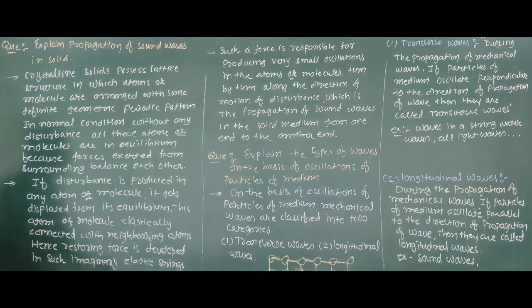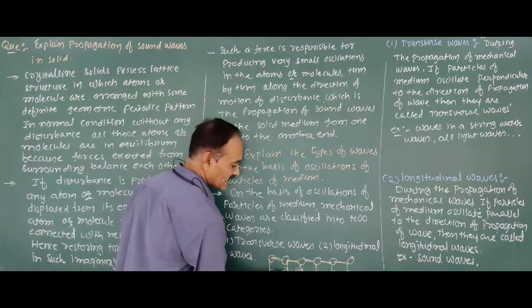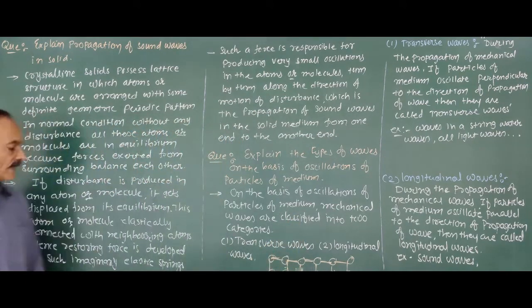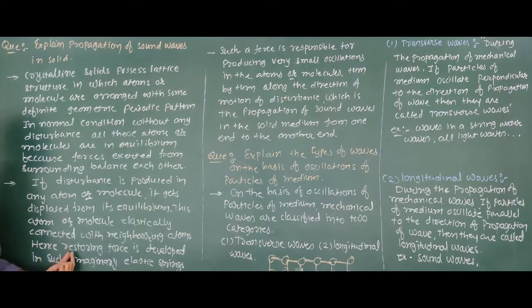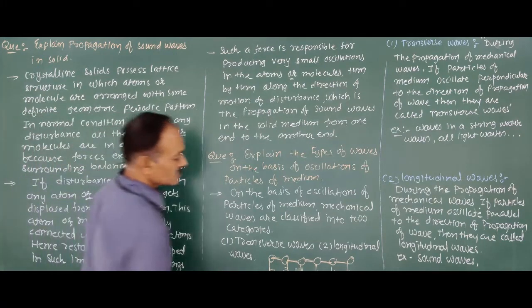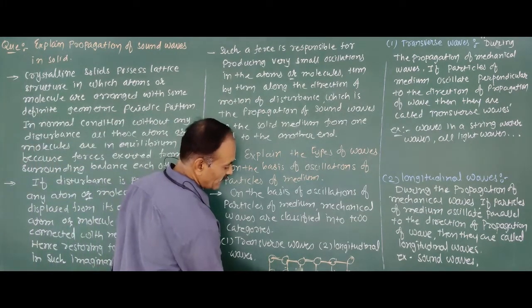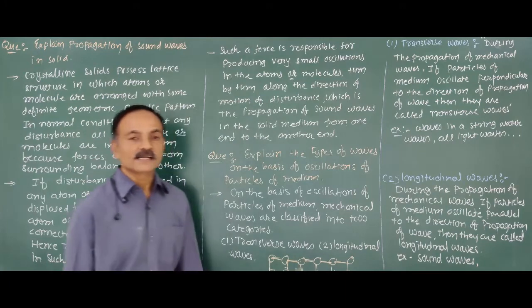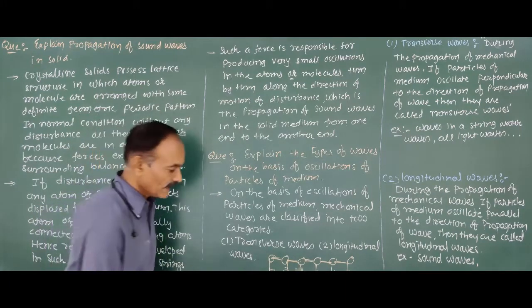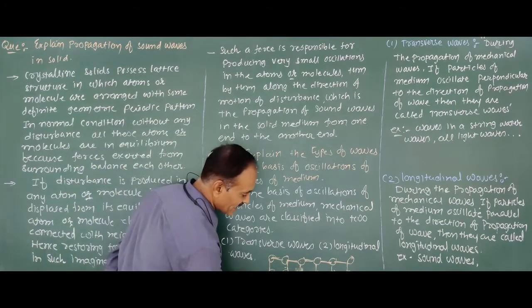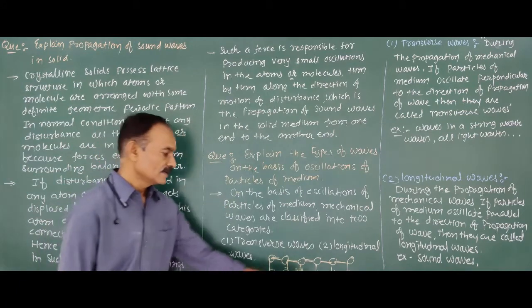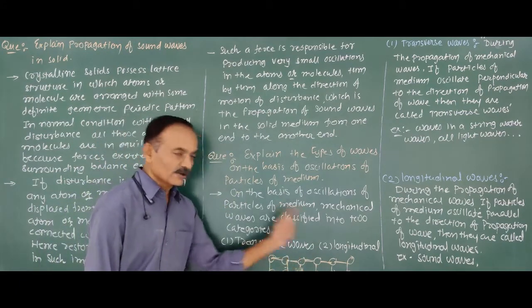Now, this atom is connected elastically with its neighboring atom. Hence, a strain force is developed in such an imaginary elastic spring. Therefore, this atom starts to oscillate due to the disturbance acting on it. But this atom is elastically connected with its neighboring atom.